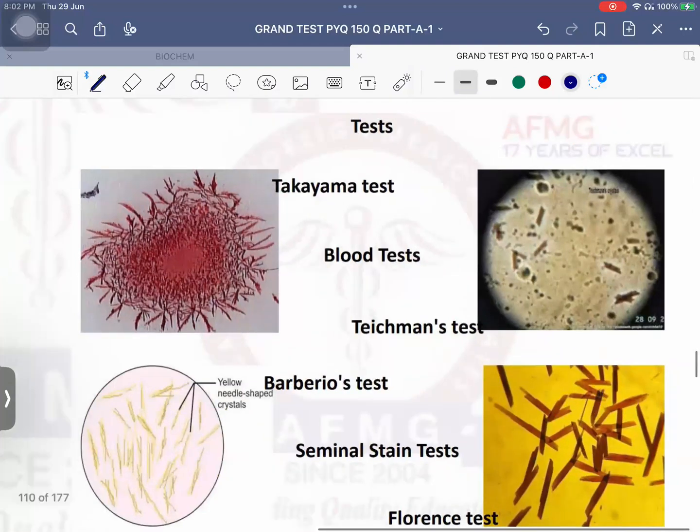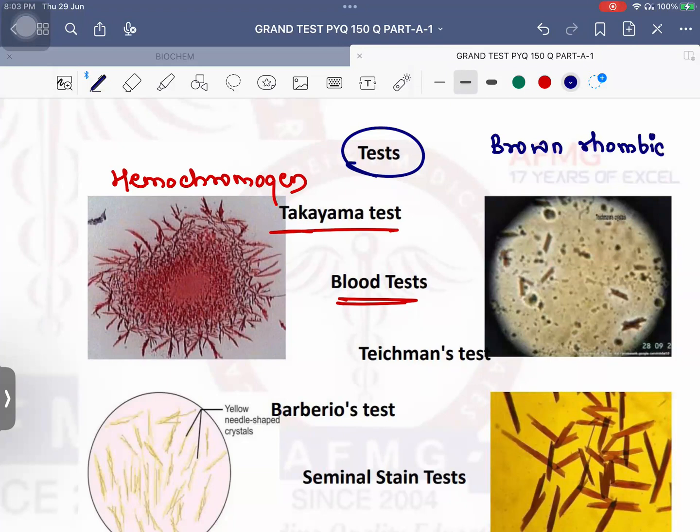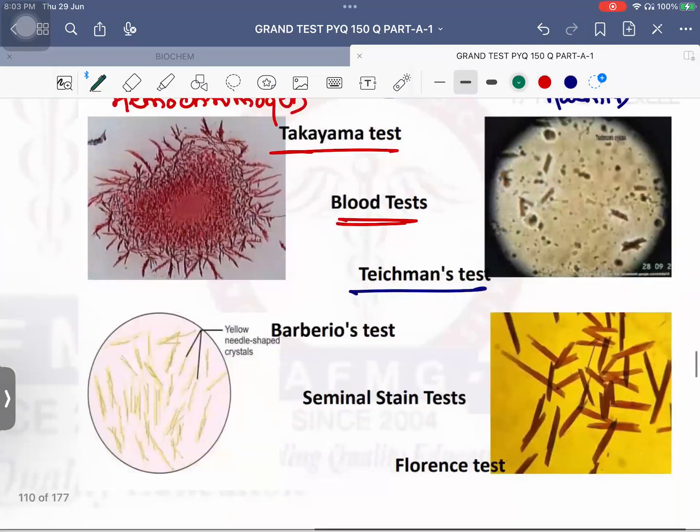Now important, if I talk about the blood stains, there are two tests for blood stains. First is usually when we add Takayama's reagent, it will give us pink feathery crystals. Which crystals are these? Pink feathery hemochromogen crystals. Okay, that is known as the Takayama test. And if we add Teichmann's reagent, we will get brown rhombic crystals. Which crystals are these, anybody? Hemin crystals. Okay, these are seen in the Teichmann test. Please remember this.